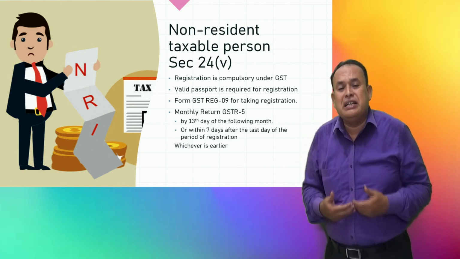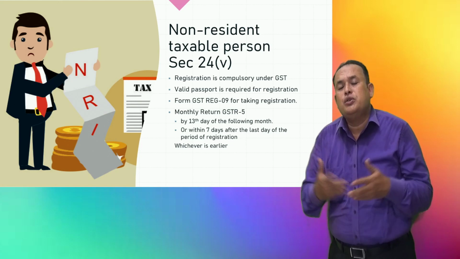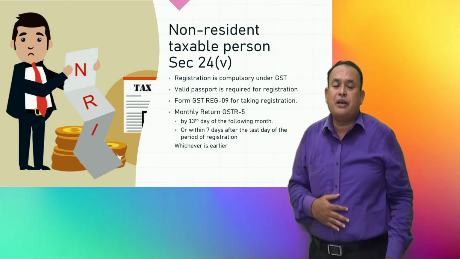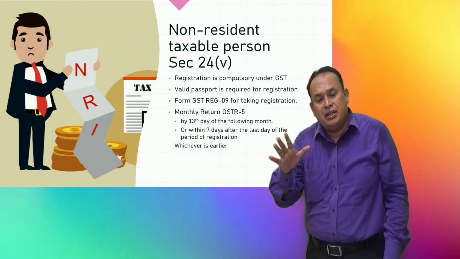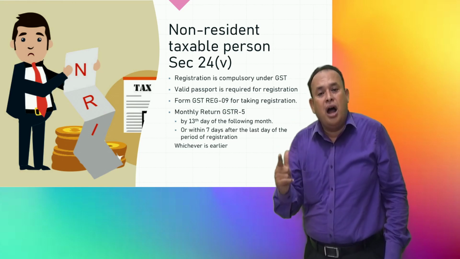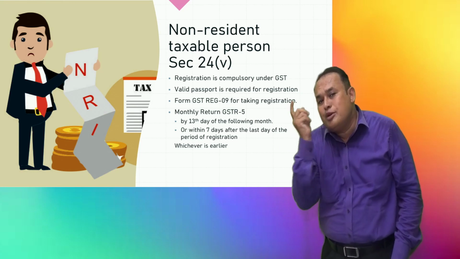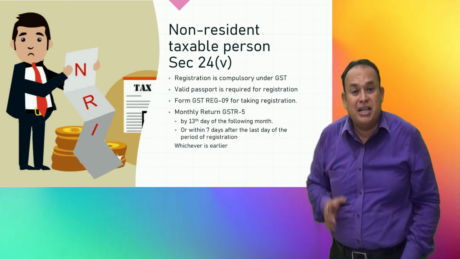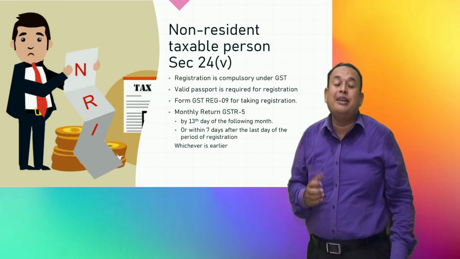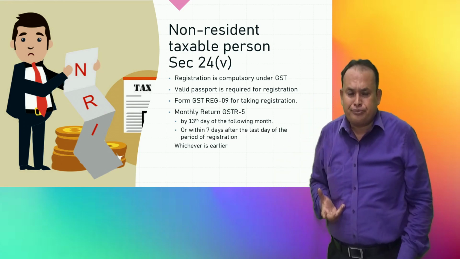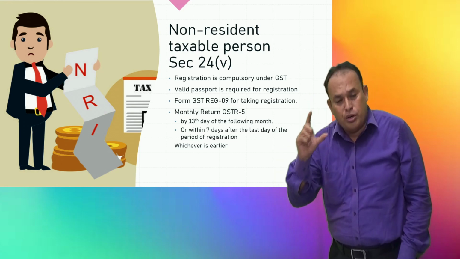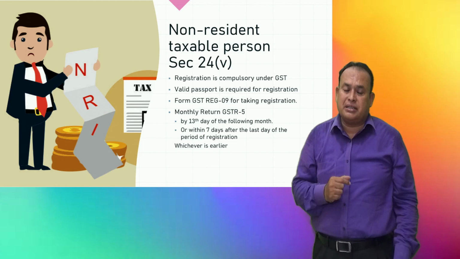Among these two, whichever is earlier, within which you can submit the Form GST 5, monthly required to file the return. Such a non-resident taxable person is not eligible to avail input tax credit. Such a non-resident taxable person is not eligible to opt for the composition scheme, as you are already aware.